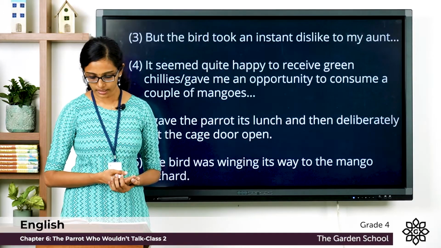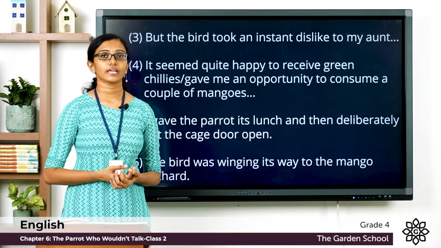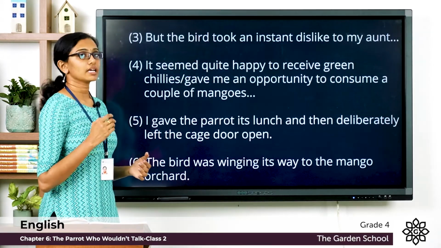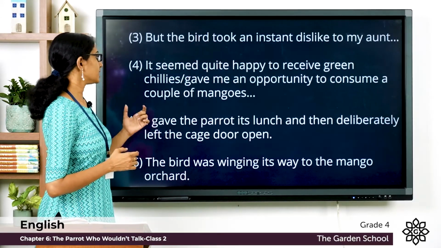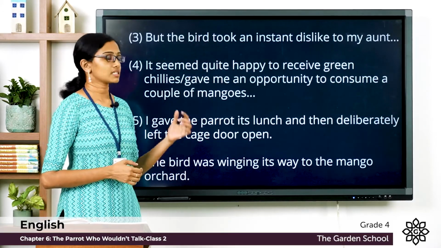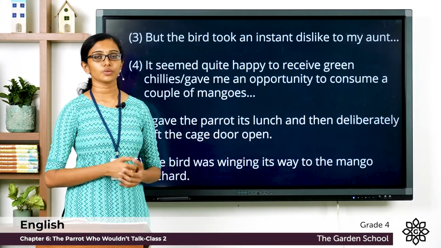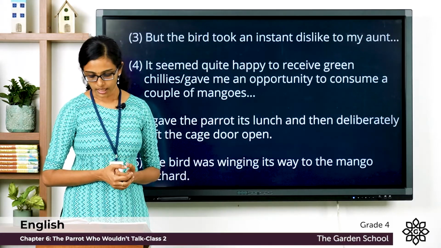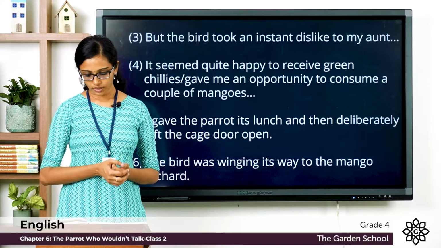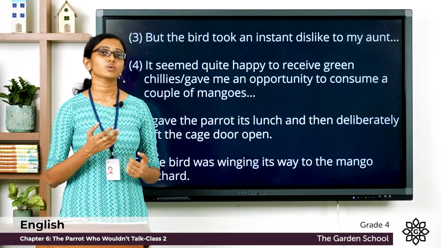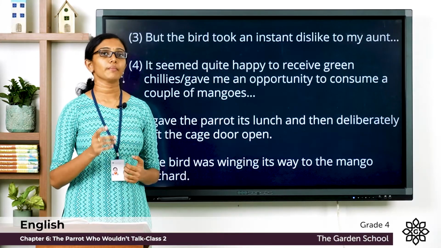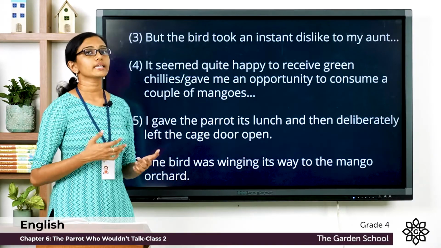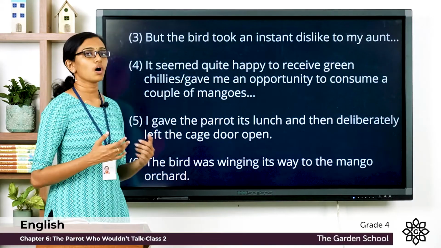Now let's see the next one. Grandfather left the cage open. That's a false statement. I gave the parrot its lunch and then deliberately left the cage door open. This is a sentence from the story. So it was the narrator who left the cage open. And the last one. The bird winged its way to the guava orchard. Was it a guava orchard? No, it was a mango orchard. So in the story, it says the bird was winging its way to the mango orchard.